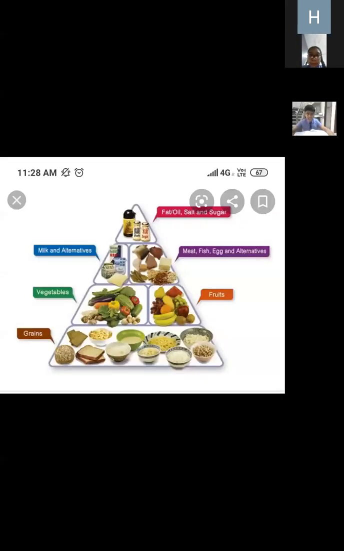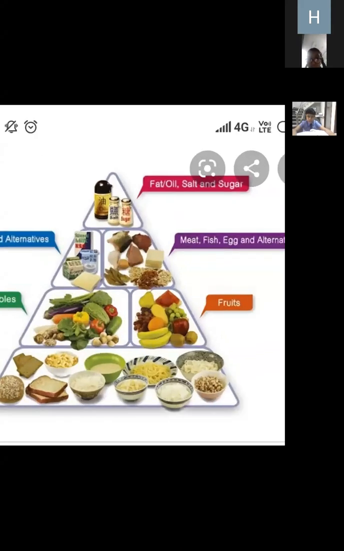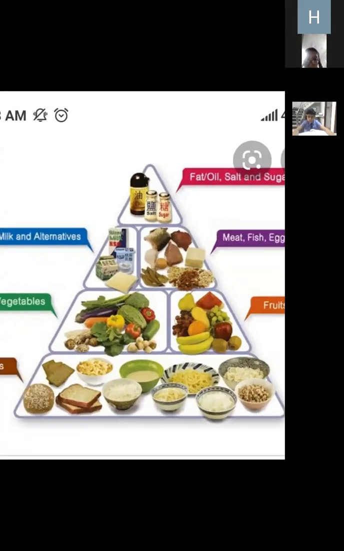Okay, so students, as we have already studied about the food and the requirement of food, now we will study what is the requirement for our food, what is the utility of it, what are the nutrients which are present in food, and how can we cook food. Okay, so you can see on this screen, this is the complete pyramid of food which our body requires.